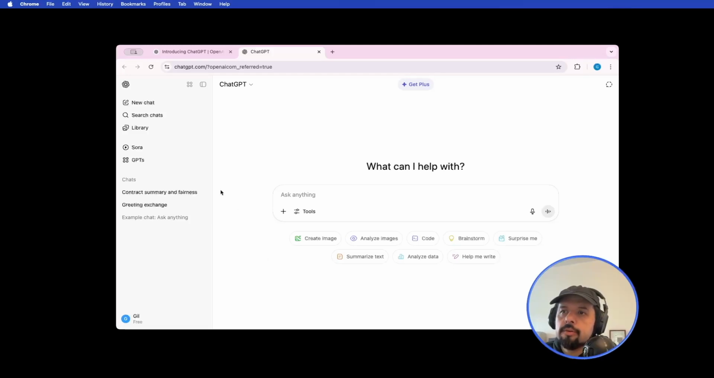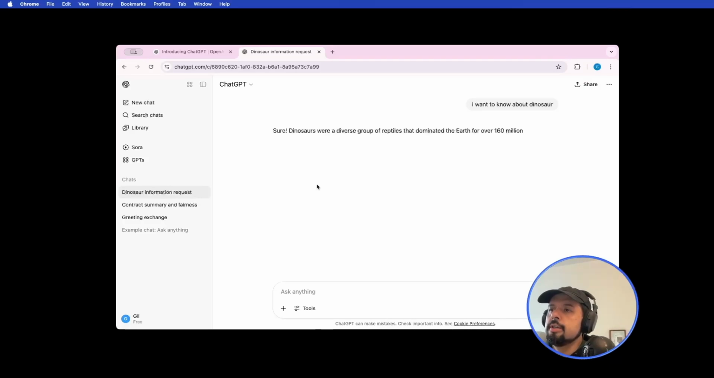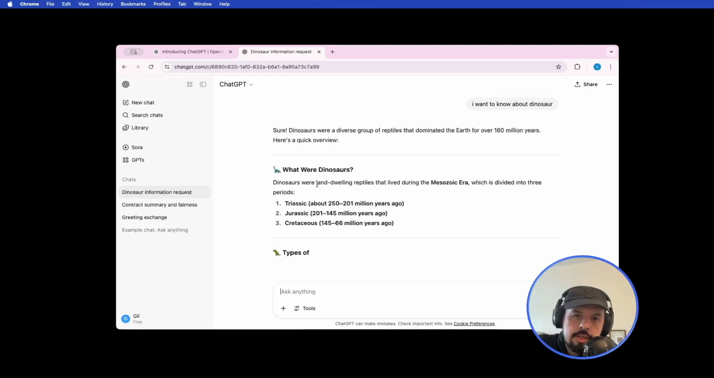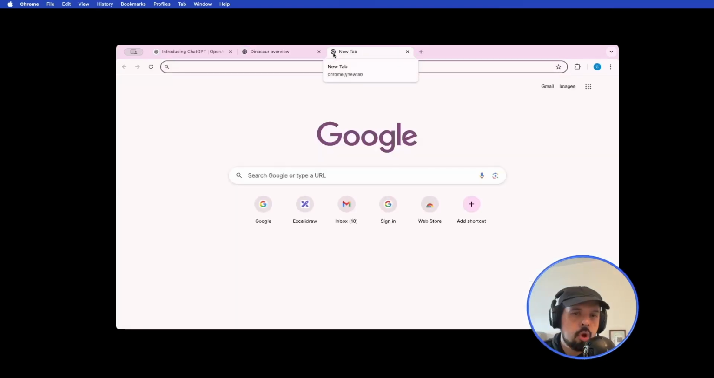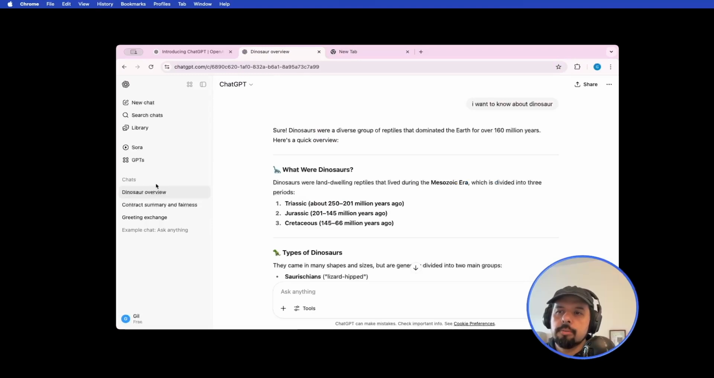Probably interesting for you is to know that it has a way of saving everything. So every time you write something, like, I want to know about dinosaurs, it gives you some information. It will save the information here in a chat, so you have everything written there. You can go somewhere else, you can go home, you can do shopping, and then you come back. Oh yeah, I wanted to talk about dinosaurs.